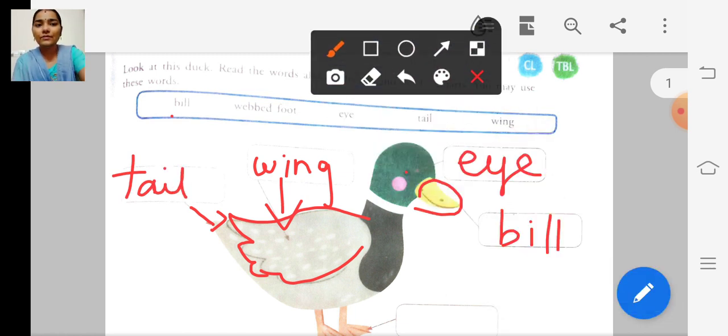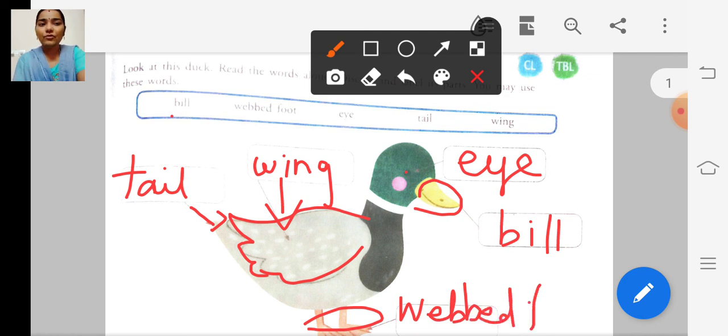And one more thing. What is it called? It is its webbed feet. The mouth of the duck is called the bill. It is the tail. And this one is the wing. And this one is called webbed feet.